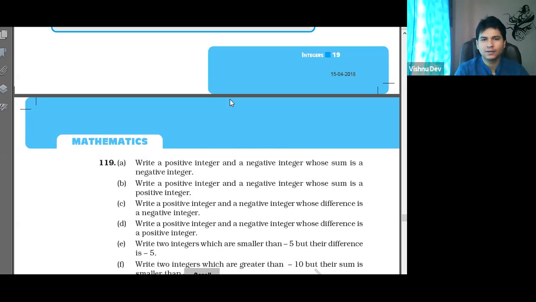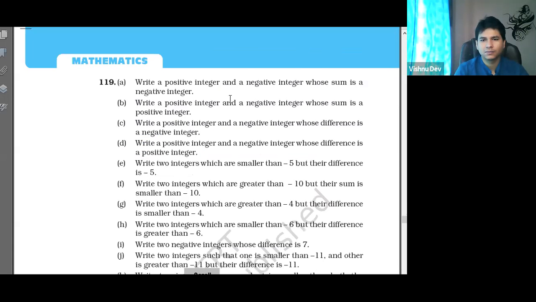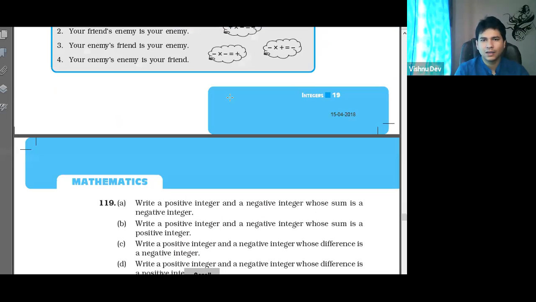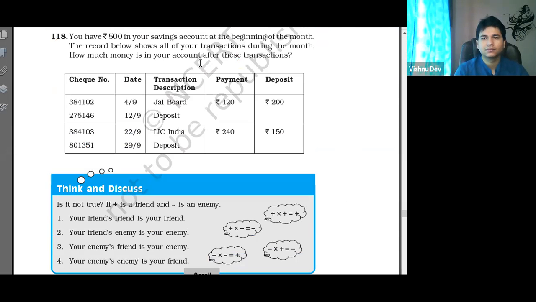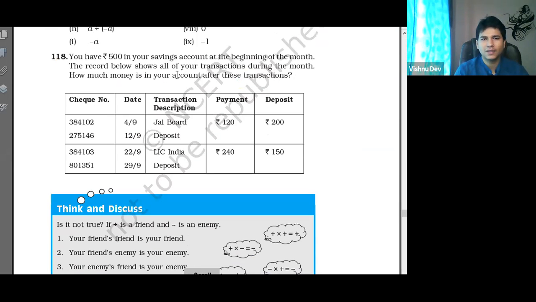We have to add the payment or deposit, sir. See here, you have to see everything, right? You have 500 in your savings. Initially it was 500 plus. Credit is always plus. Debit is always minus. So this is the beginning of the month.